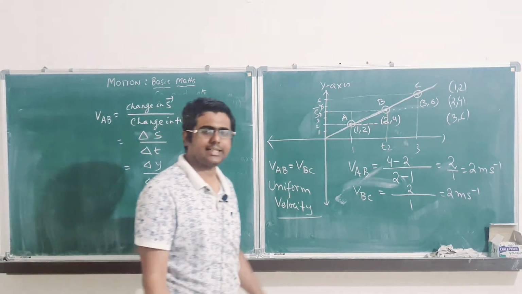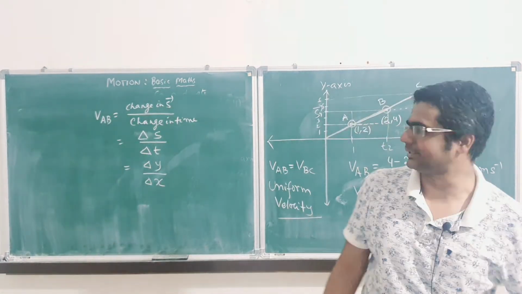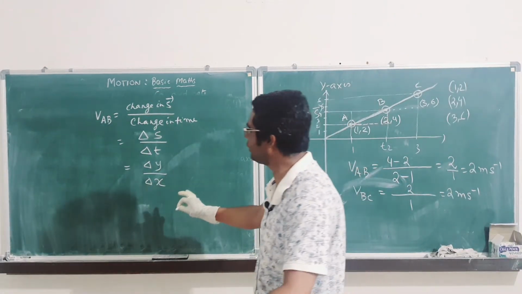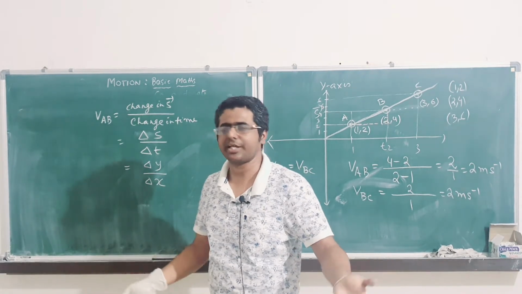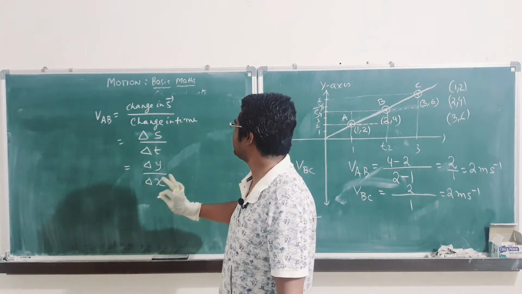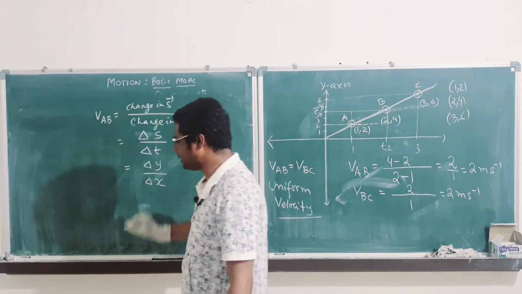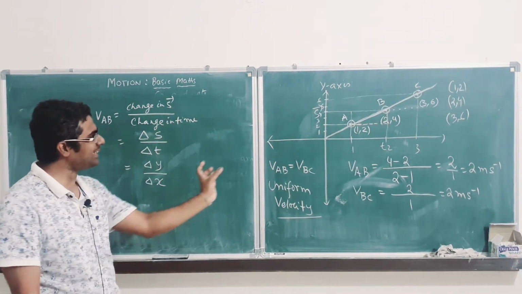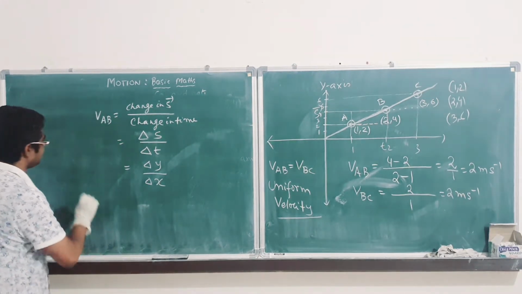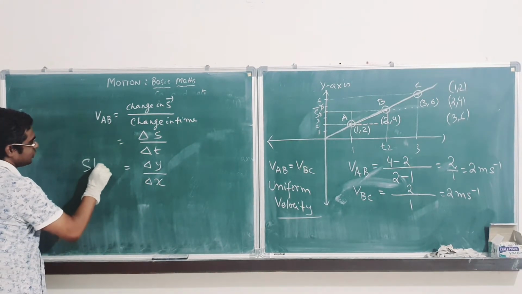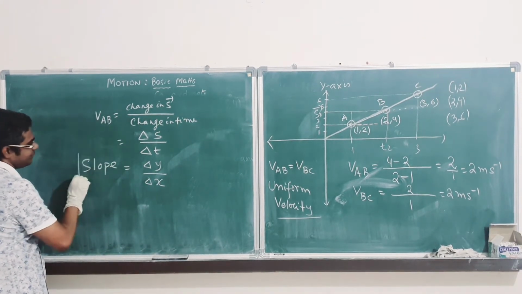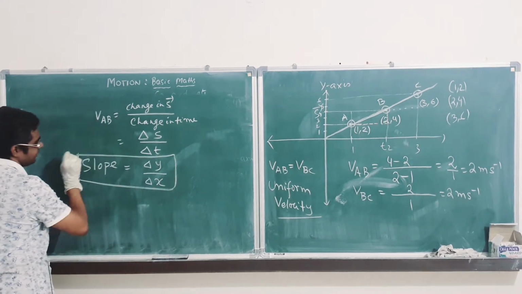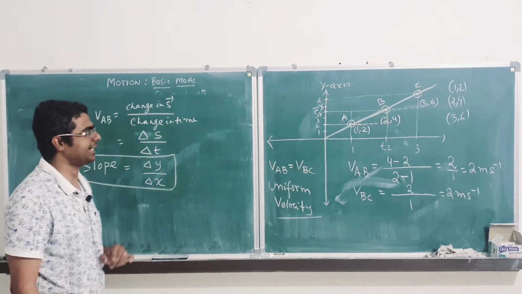This is in general, this is not only for velocity, this is for everything. This term, change in y axis by change in x axis, is called nothing but slope of a curve in Cartesian coordinate.